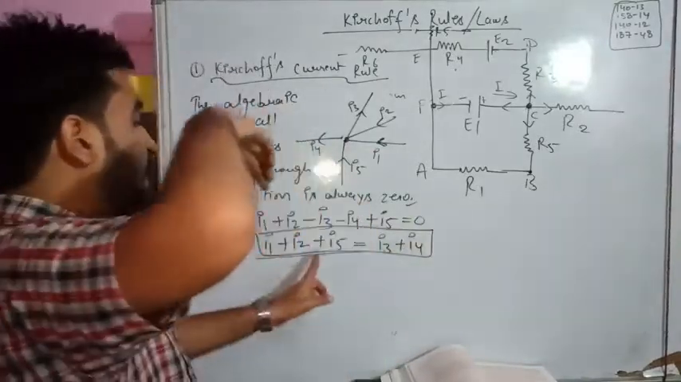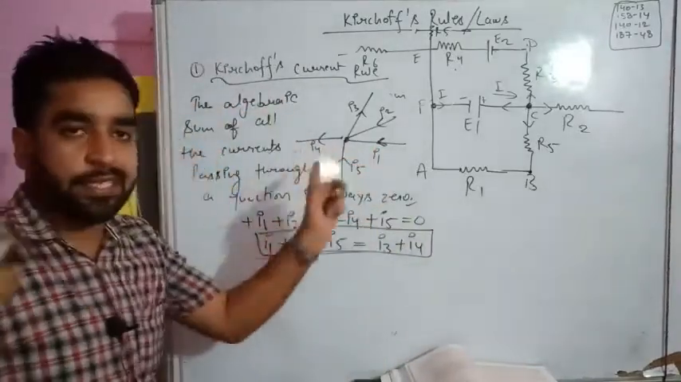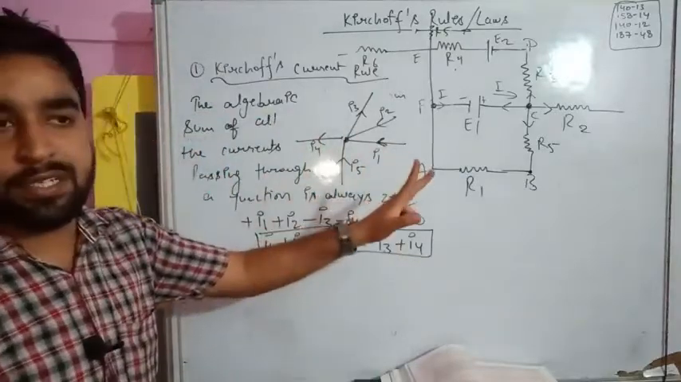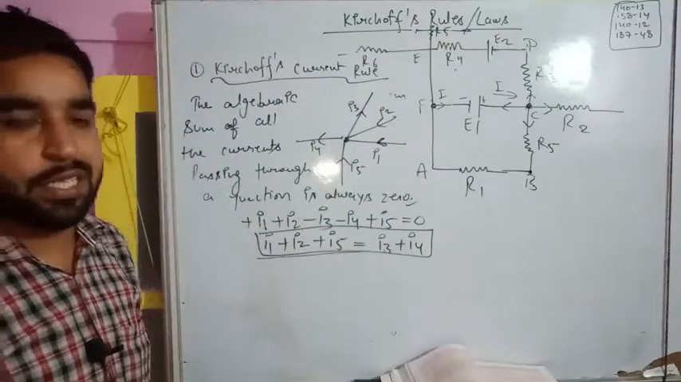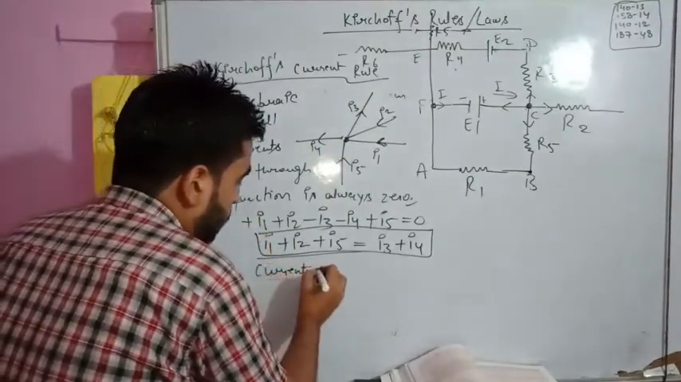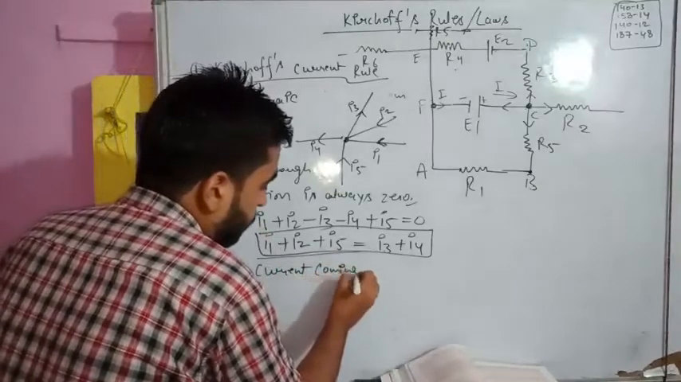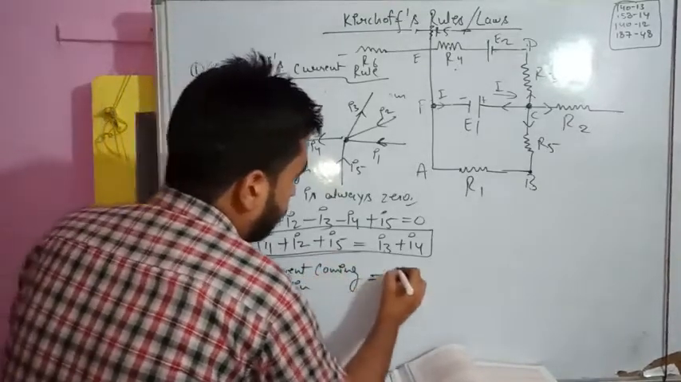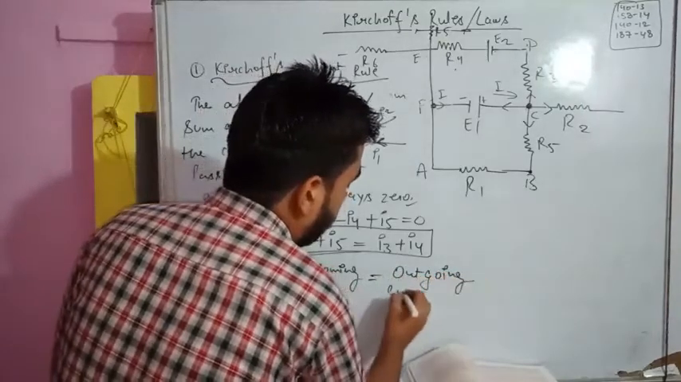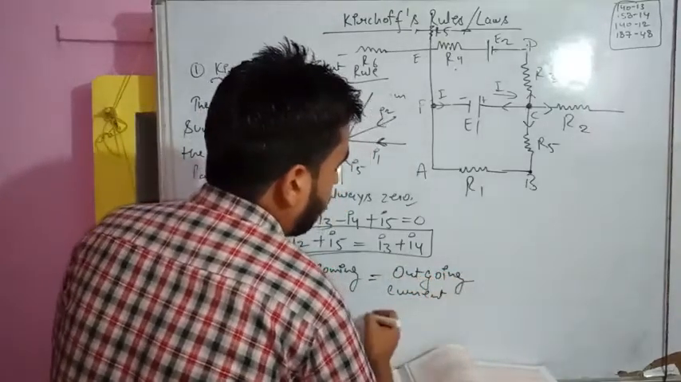You can see I1, I2, I5 are arriving towards the junction, and I3 and I4 are going out from the junction. So nothing is due to the junction. So we can say current coming in is equal to outgoing current. That is the general law in Kirchhoff's first law or Kirchhoff current law.